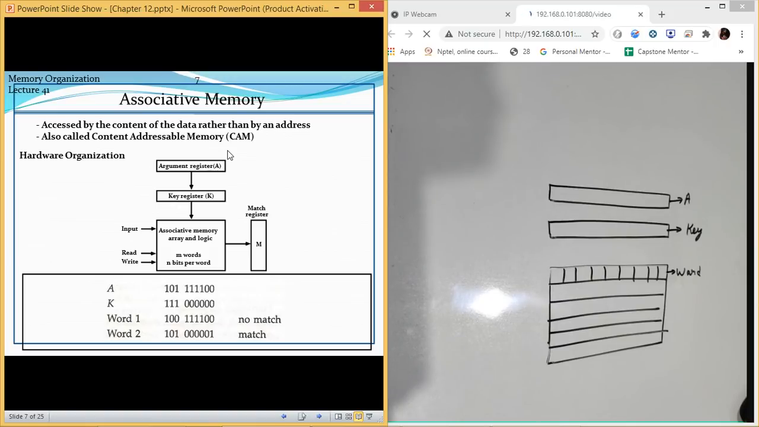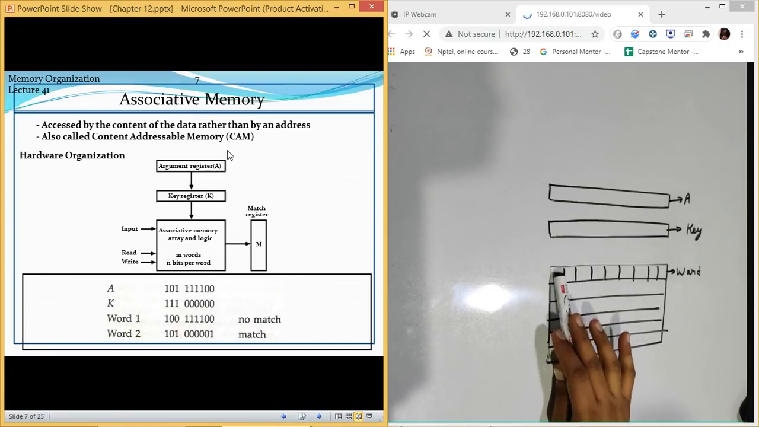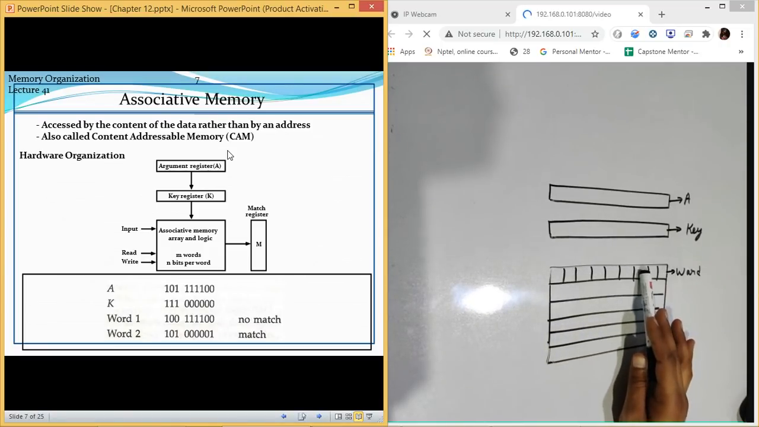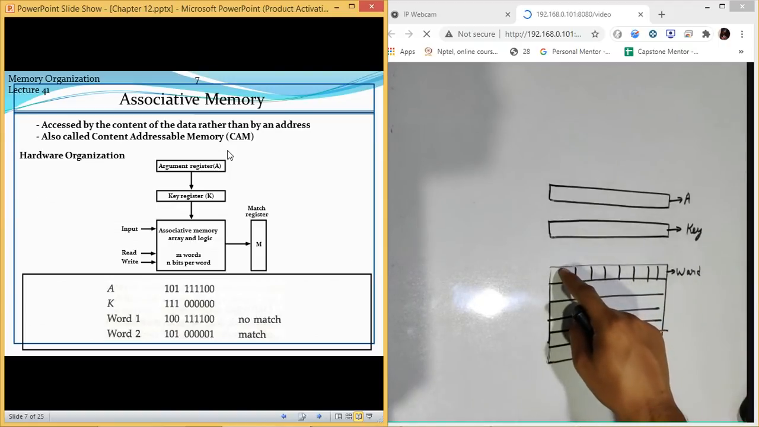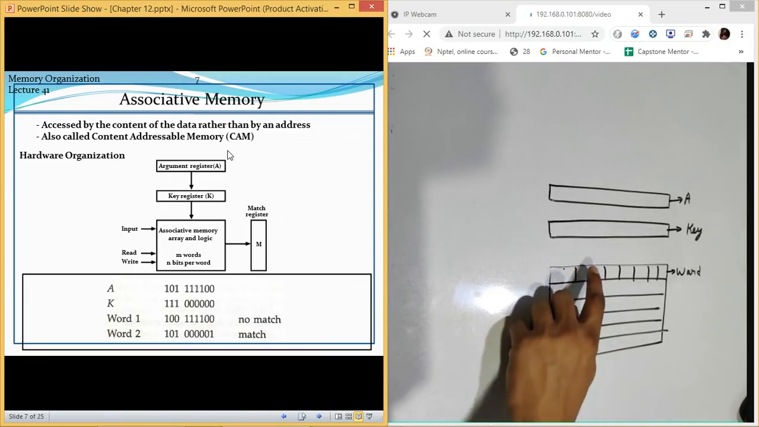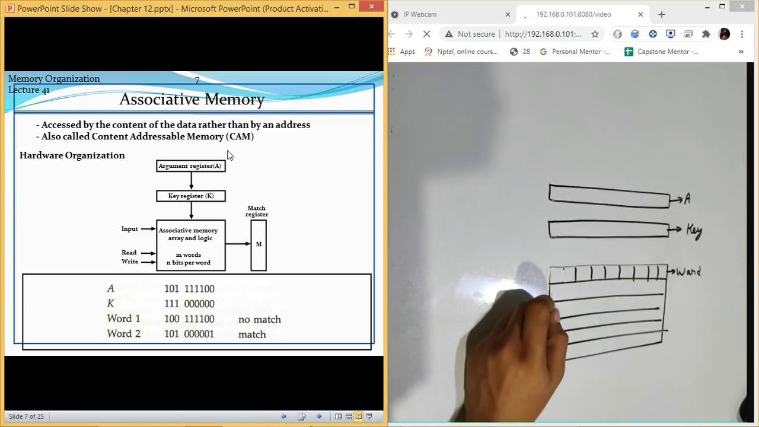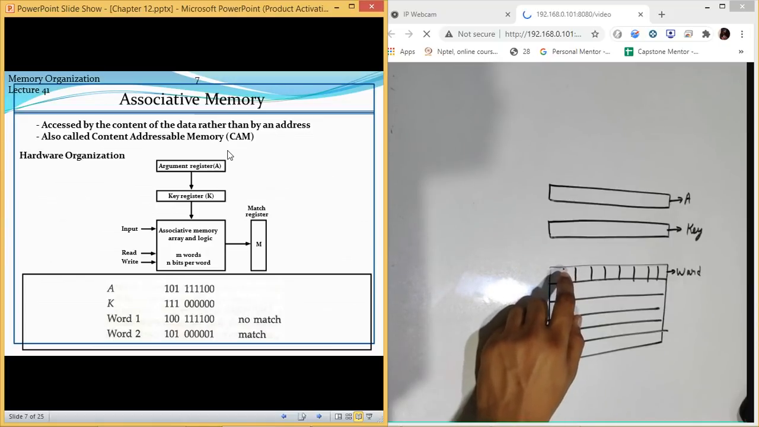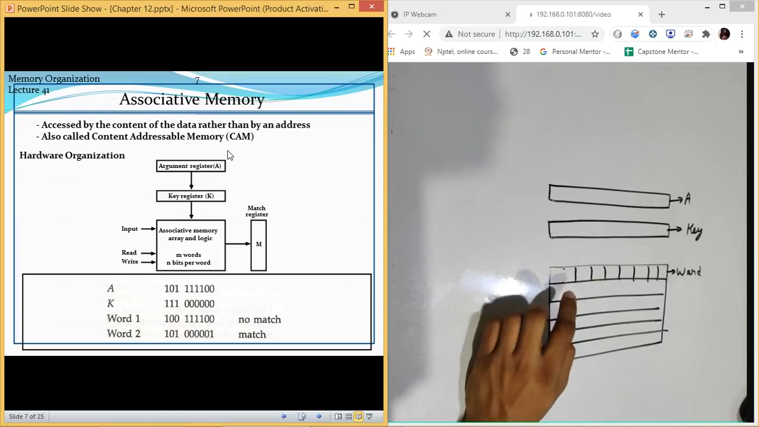To match that data, we build a circuit on the memory itself. Like in this case, if we are having 8 bits in one word, each of the cells, like this one, is actually a flip-flop. I just called it a cell. This flip-flop circuit will have a particular design to match a value.